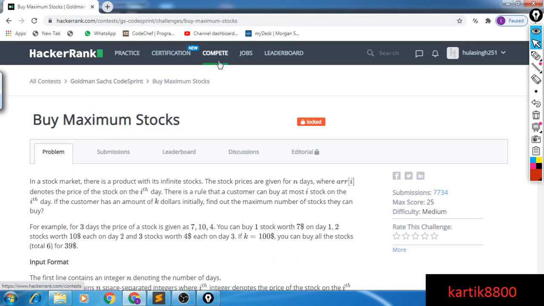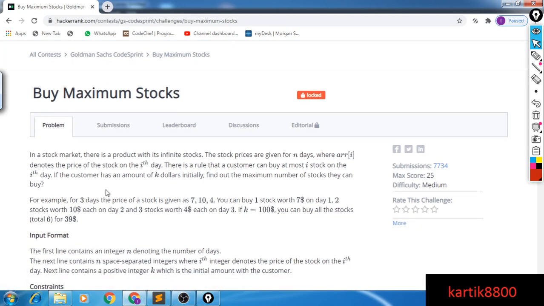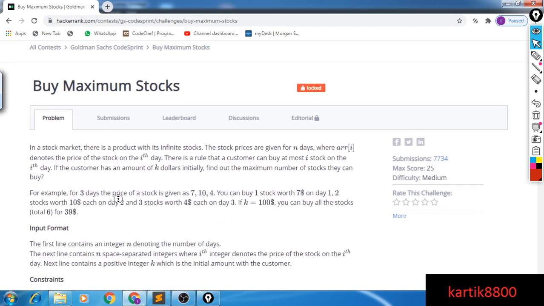So the problem is already getting a bit harder, and this particular problem, Maximum Stocks, is very tricky because you have already seen hundreds of problems: buy and sell stocks number 1, buy and sell stocks number 2, thank you to InterviewBit and many other companies. All right, so you can read the problem by pausing the video, and then we'll discuss how to solve this.